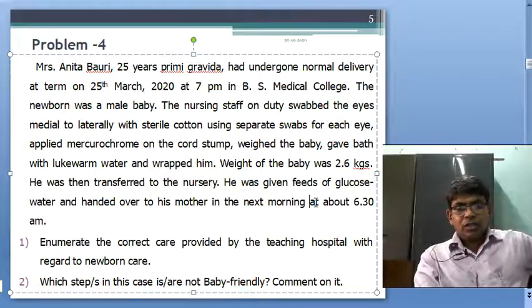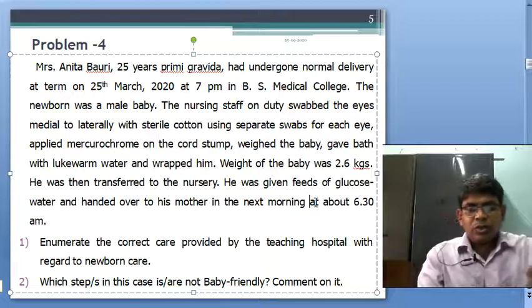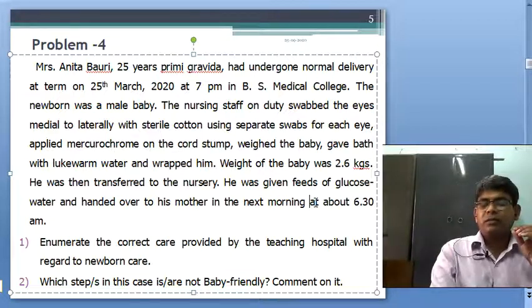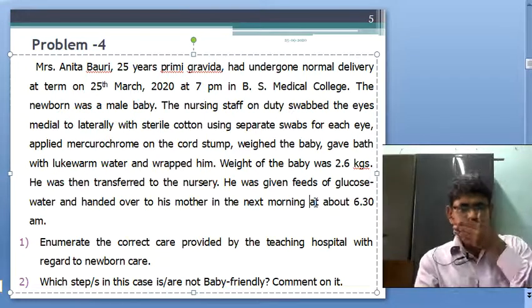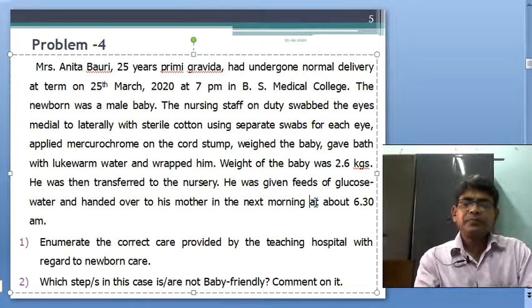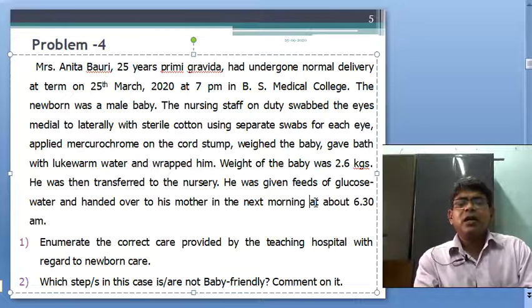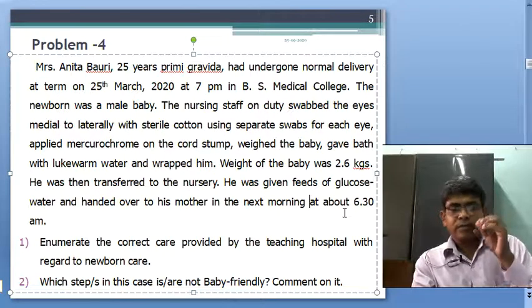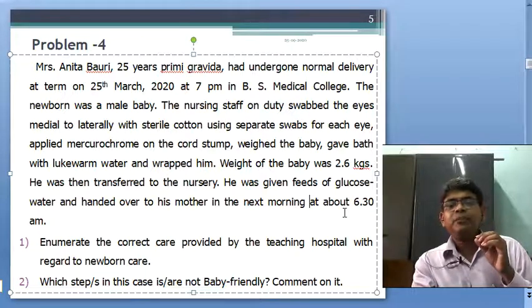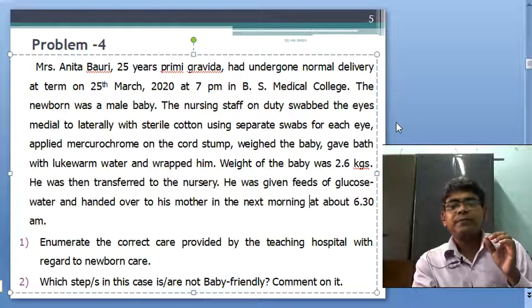So we should put the baby in the mother's lap as soon as possible and start breastfeeding. My dear students, the first yellowish secretion, that is colostrum, should be given to the baby as soon as possible. Okay.